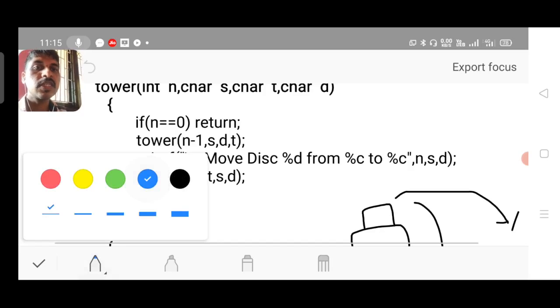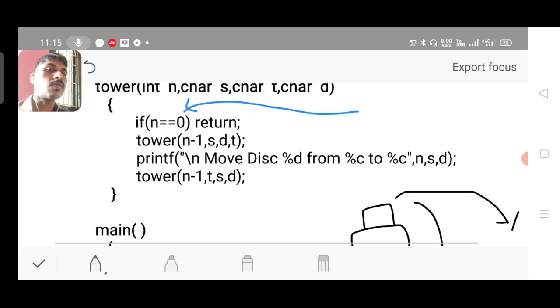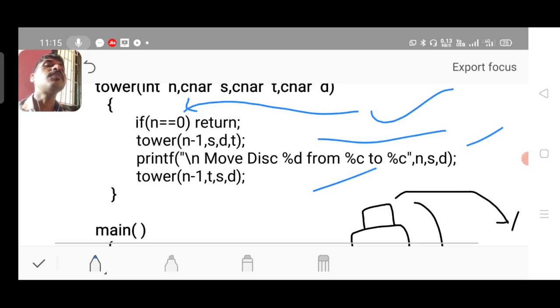What is the base case? If n is equal to 0, there is no disk, nothing to perform. Simply return the control back to the calling function, that is the main function. This is the base case. Otherwise it performs some steps, which is called the general case.